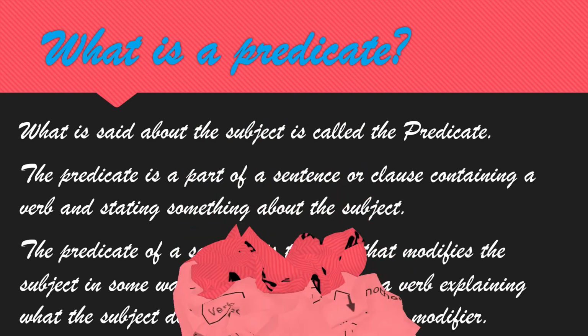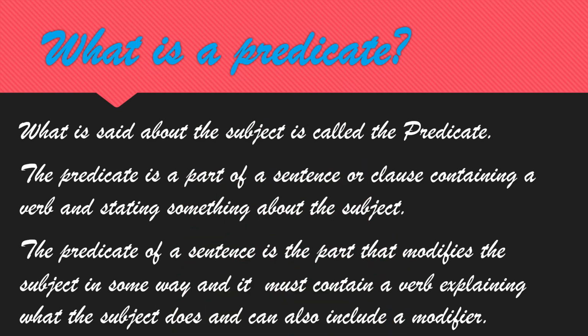Go for next. What is the predicate then? What is said about the subject is called predicate. I am teaching in detail. Sometimes they may ask you to underline the subject, circle the subject, underline the predicate, or tick the subject.